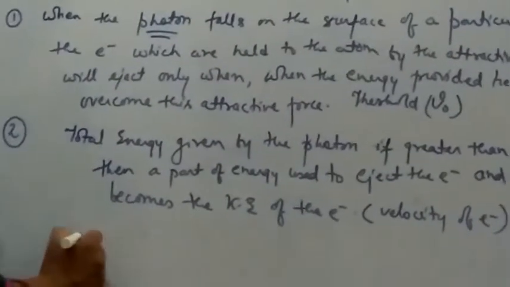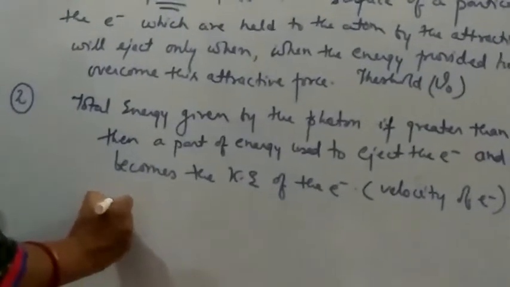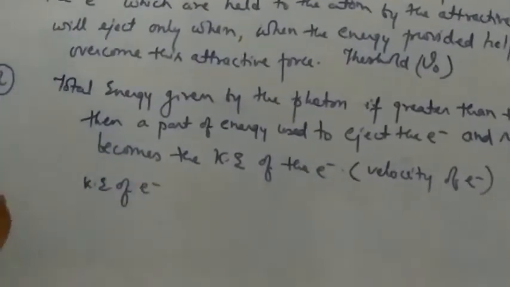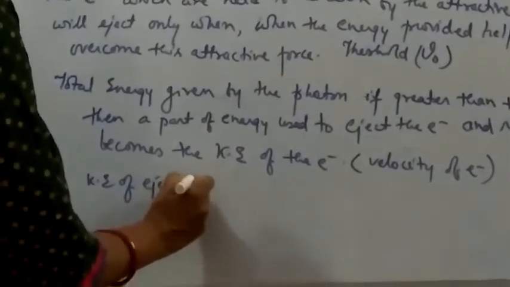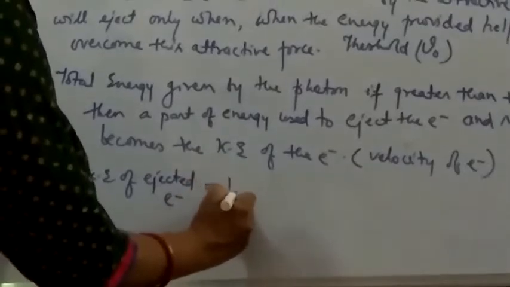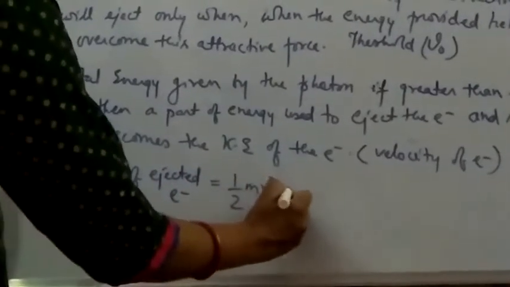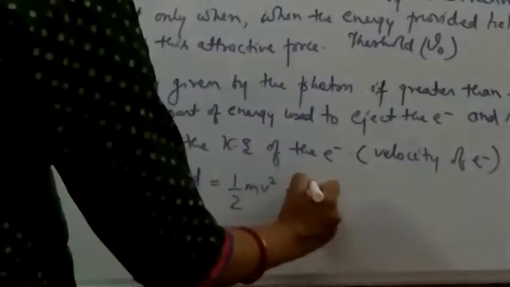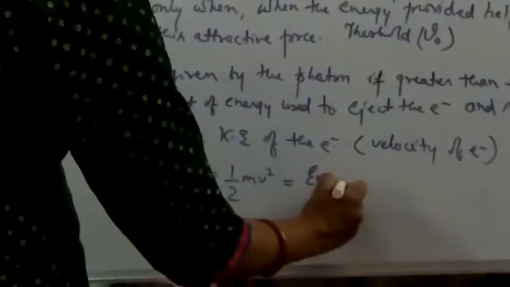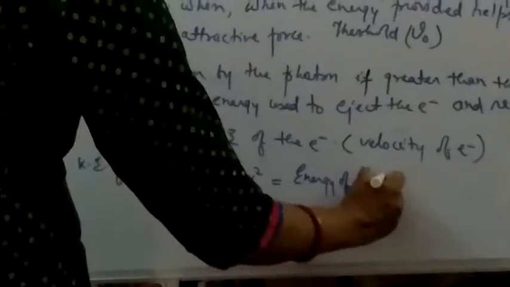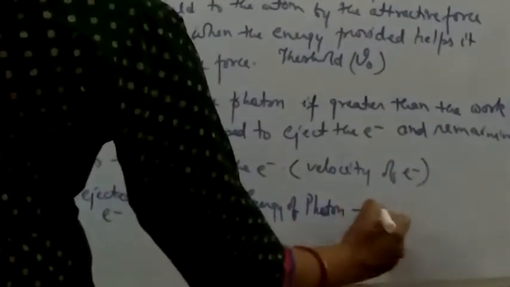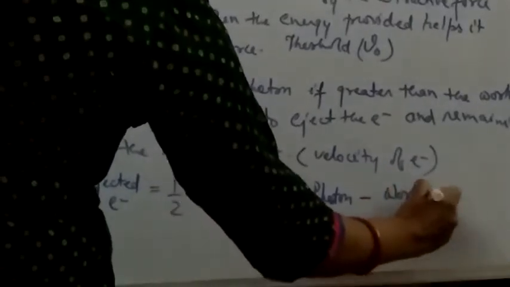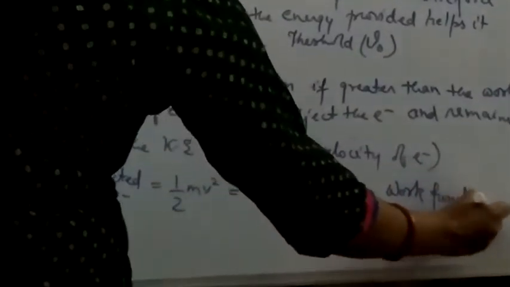Now let me write here the equation. So we can say here that the kinetic energy of the ejected electron, the photoelectron also, is given by half mv square. Now it will be equal to the energy of the photon minus the work function.